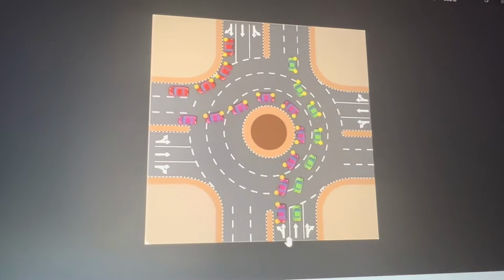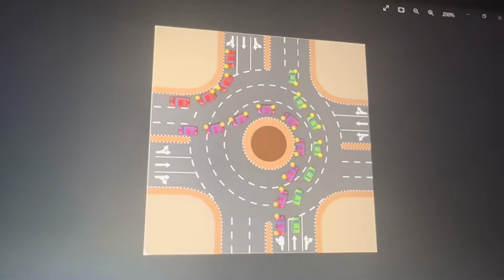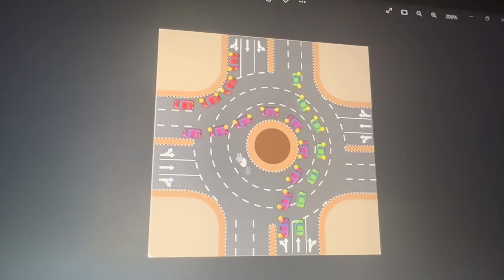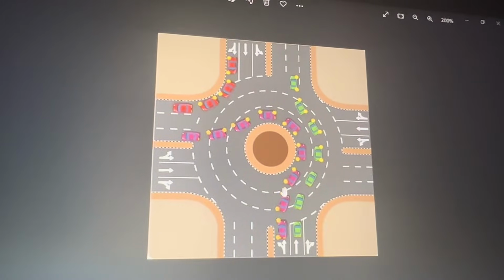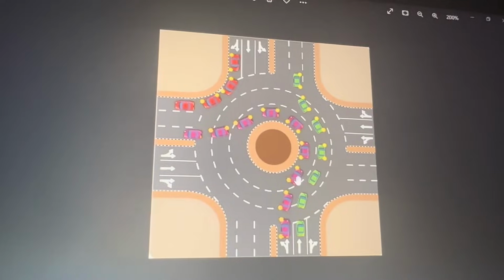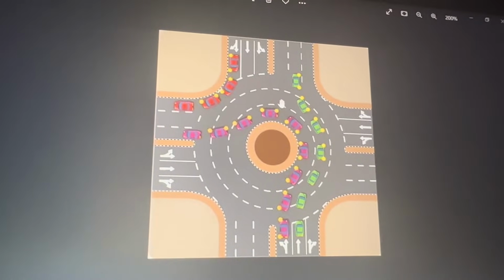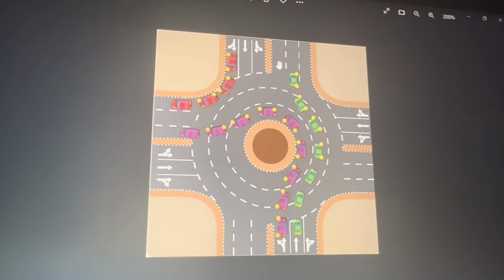If you want to go straight from the left line, the same process: without indicator, you enter the roundabout and you need all 3 lines free from your left side. The same, you enter in the extreme left line. So when you reach here at this corner, you put the indicator right and exit with the same left line.